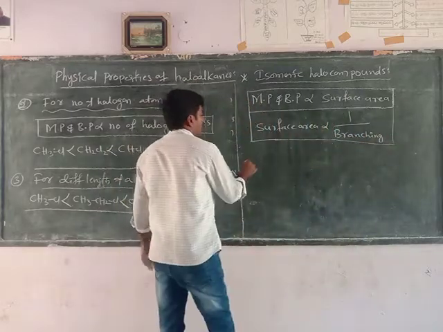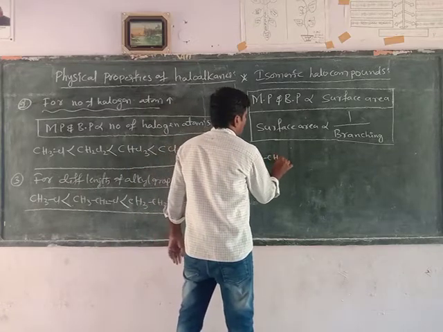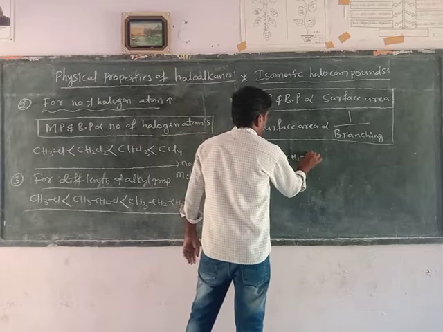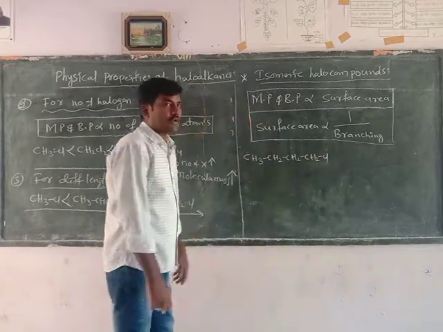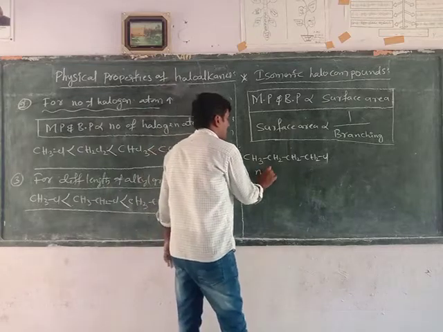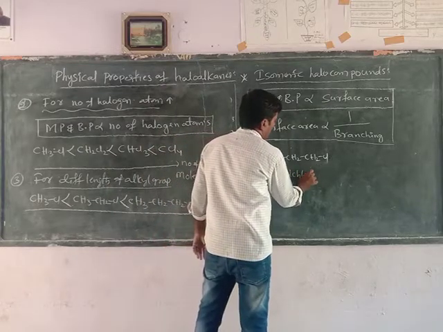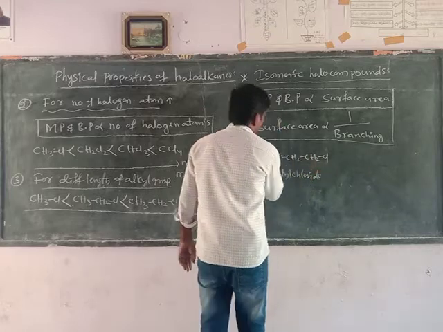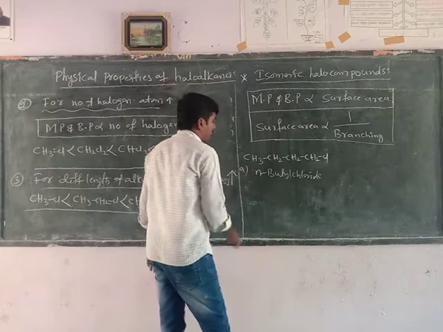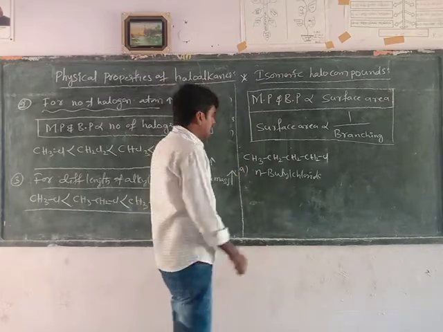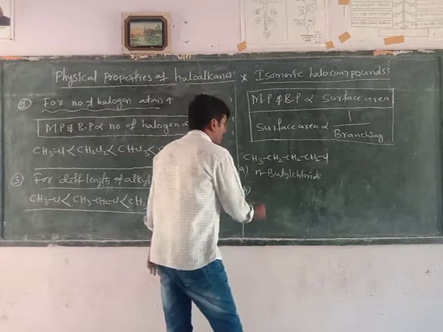Let's take an example. Compound A is N-butyl chloride. Next, compound B, isobutyl chloride.